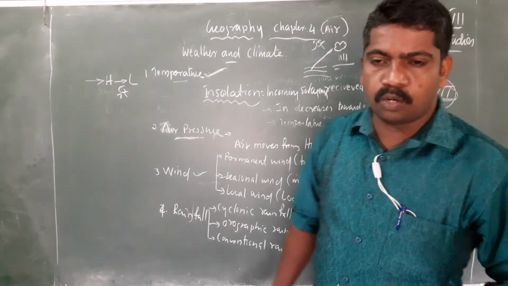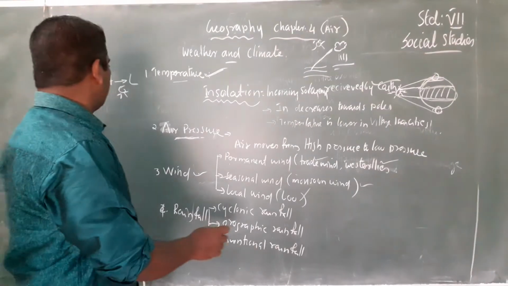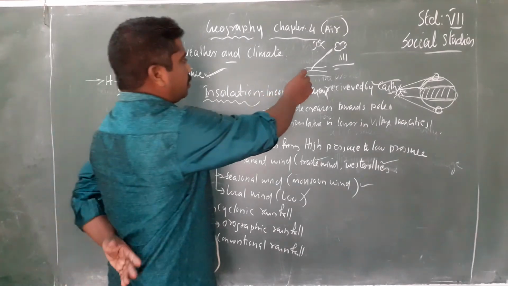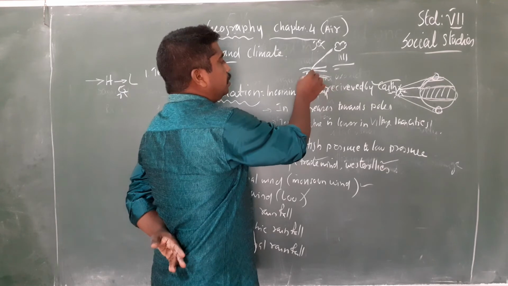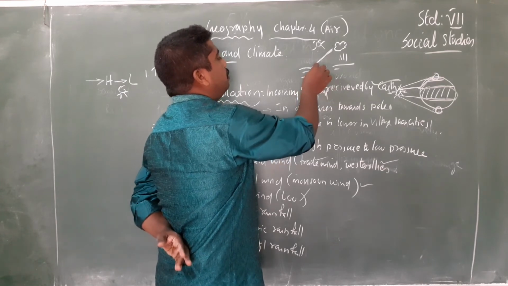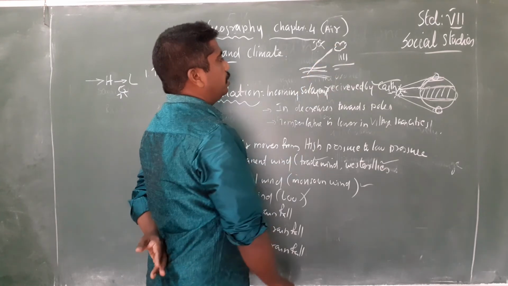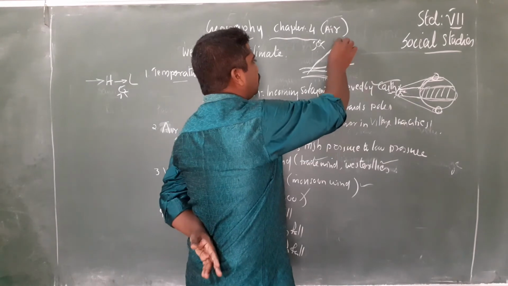Then what is orographic rainfall? From the ocean, the water will be evaporated and rise up, and then form the cloud.